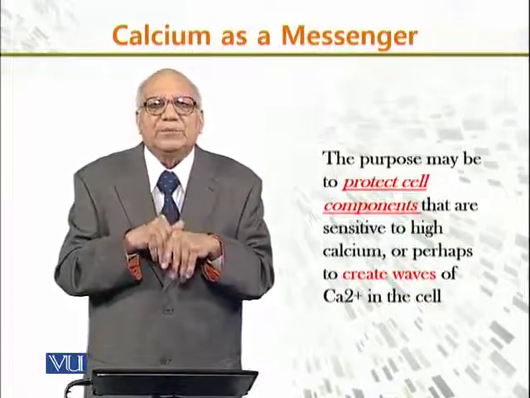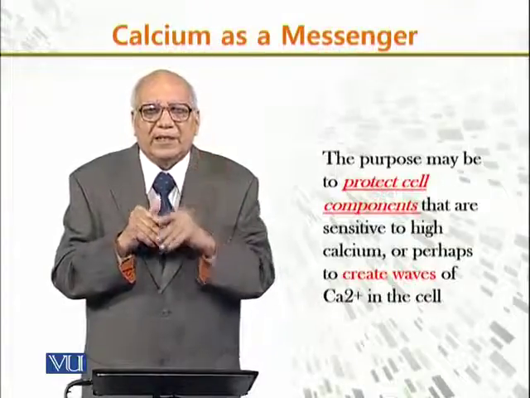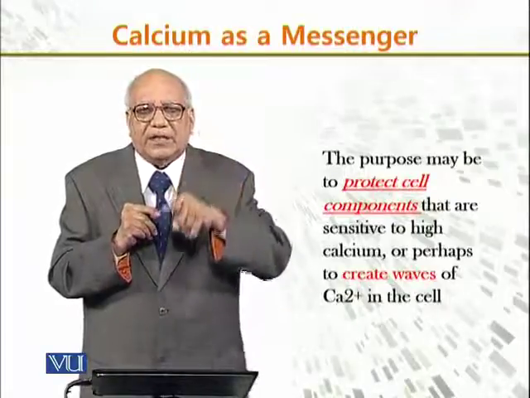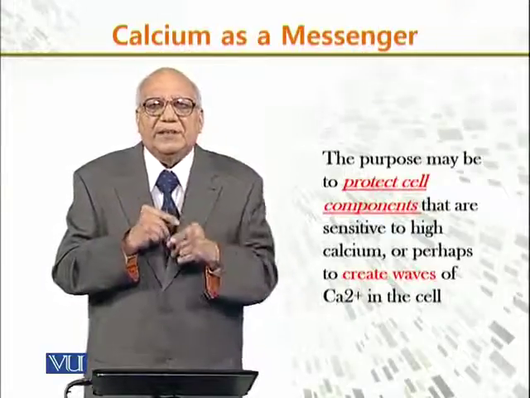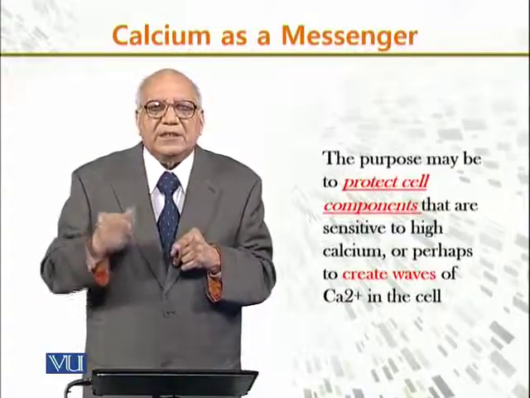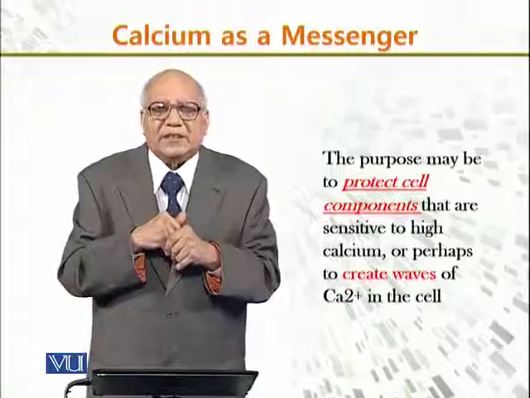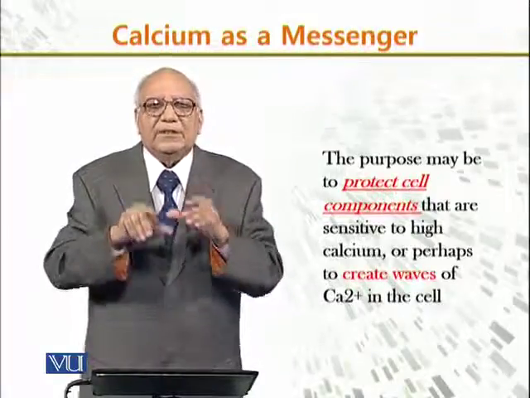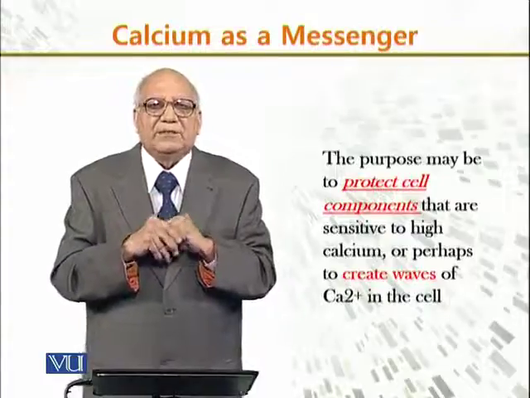That is the two purposes: one is to protect the cell, and the second is to create waves of calcium ion concentration in the cell. That is, increase, decrease, increase, decrease. And in this case, the cell will constantly be controlled, receiving signals, and will perpetuate.